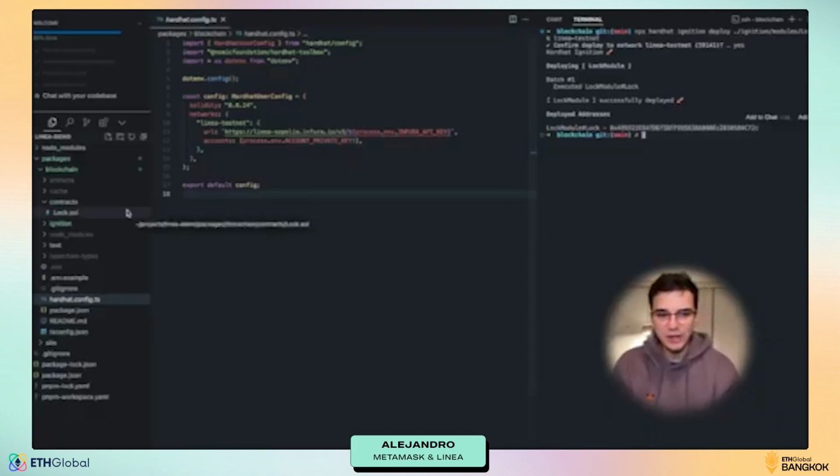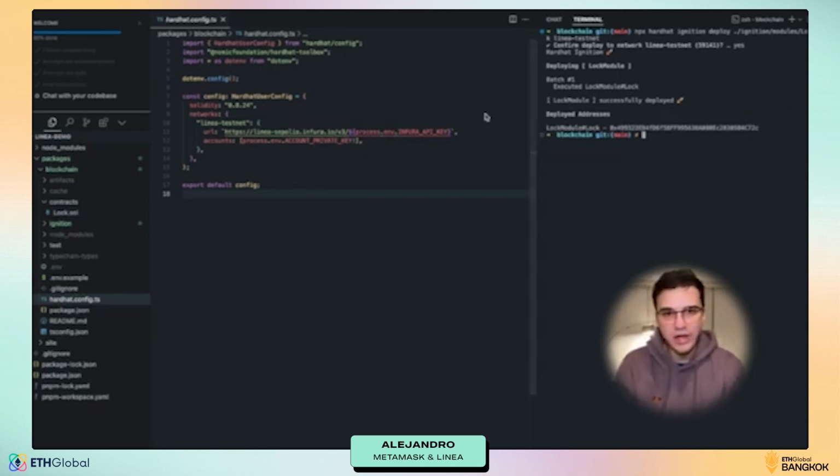Of course, the complicated part is to create a specific contract and make it a real app. But deploying it to Linea by using the CLI, it is actually quite easy, and also using Hardhat in this case.